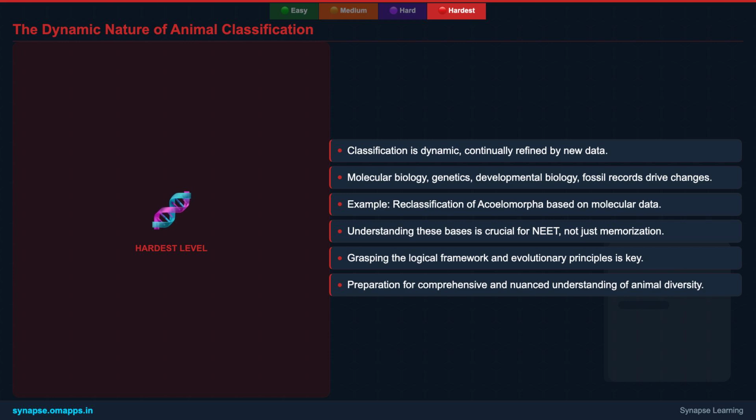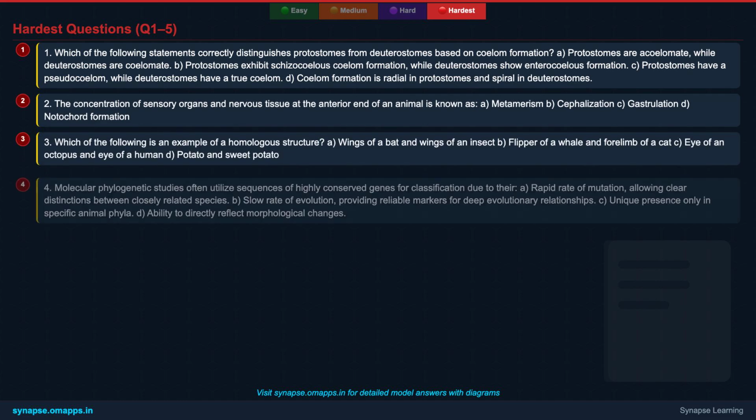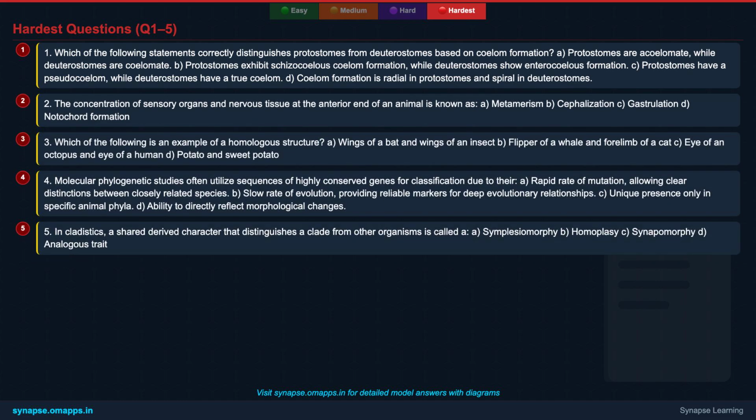Mastering these advanced concepts is crucial for NEET, as it demonstrates a comprehensive and nuanced understanding of animal diversity and evolution. You've reached the pinnacle of understanding. Here are the first 5 out of 10 hardest level questions. These are designed to mimic the rigor of NEET, testing your deepest knowledge and critical thinking. Take your time, analyze each option carefully, and aim for precision.